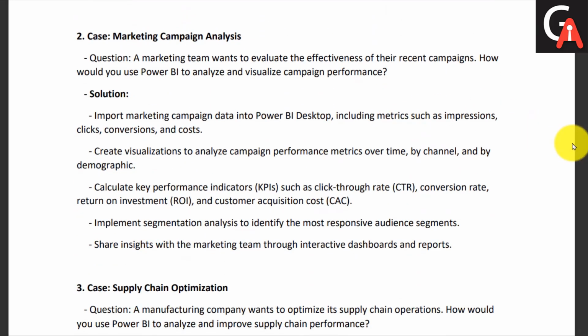Okay, the second question is regarding marketing campaign analysis. The question goes like this: a marketing team wants to evaluate the effectiveness of their recent campaigns. How would you use Power BI to analyze and visualize campaign performance?